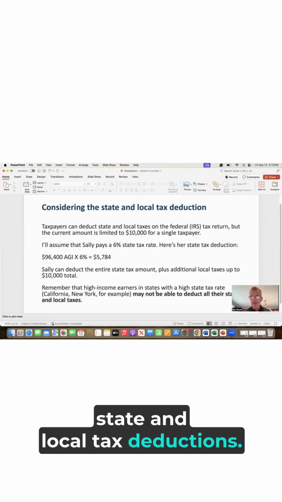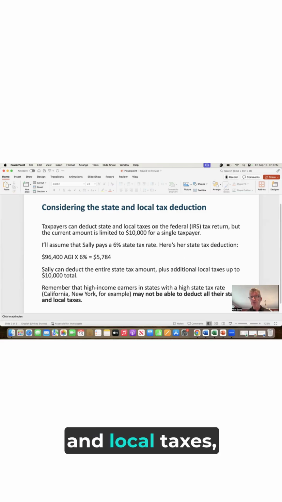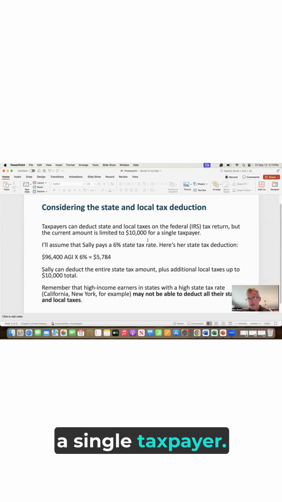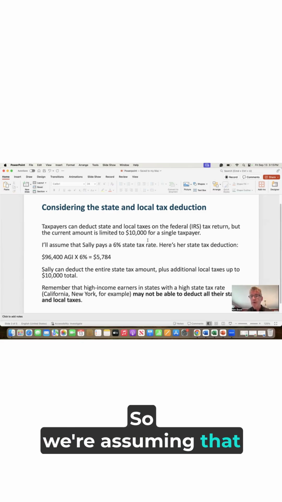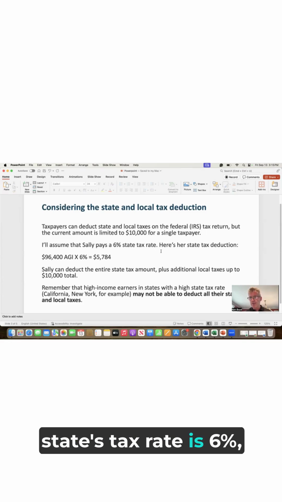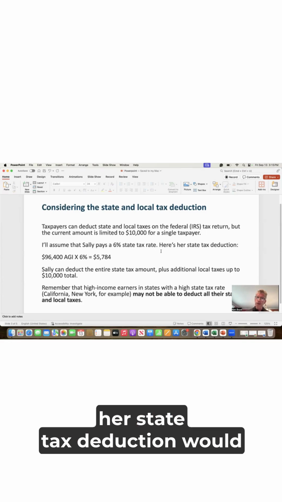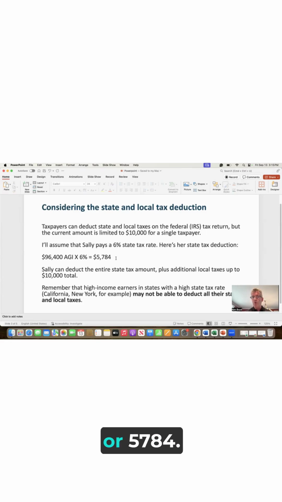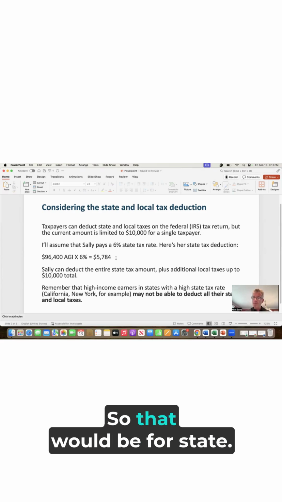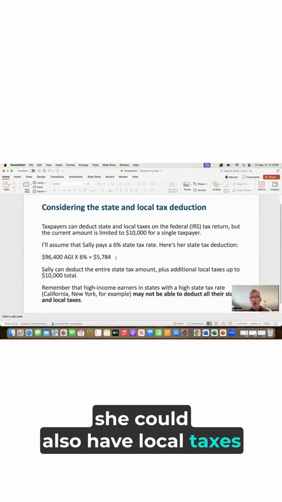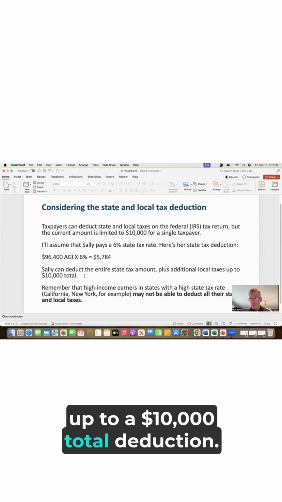State and local tax deductions. Taxpayers can deduct state and local taxes, but only up to $10,000 for a single taxpayer. So we're assuming that Sally is single. If you assume that her state tax rate is 6%, her state tax deduction would be $96,400 times 6%, or $5,784. So that would be for state. In addition to that, she could also have local taxes up to a $10,000 total deduction.